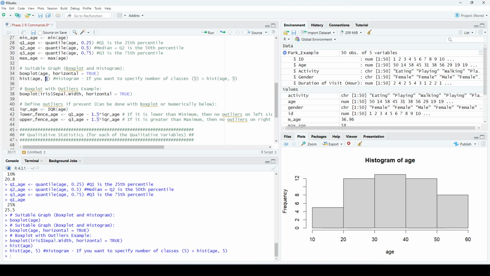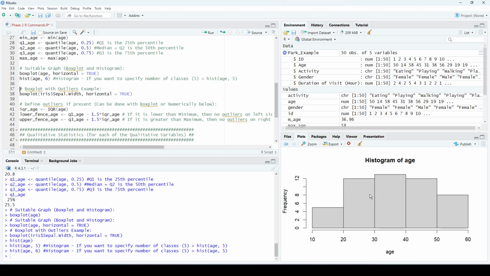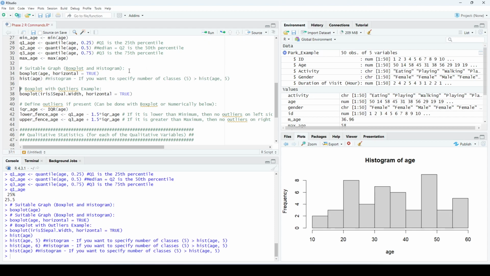Sometimes R will not make meaningless bars. For example, if I say histogram age 6, R will just keep it as 5 because one of them is meaningless, maybe it's empty, something like this. You can just leave it default and run it, or you can add 5 classes if you wish. So this is how to find the histogram.